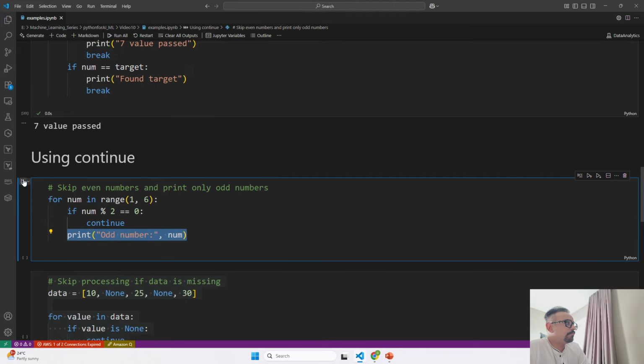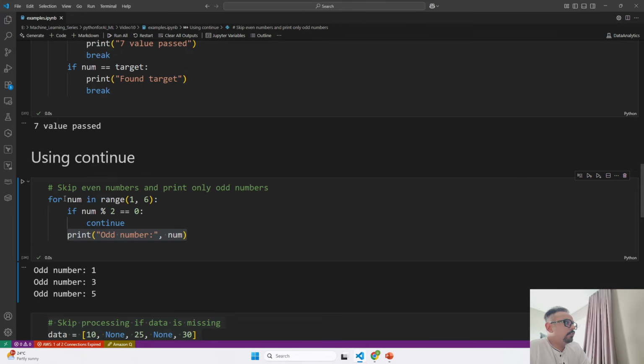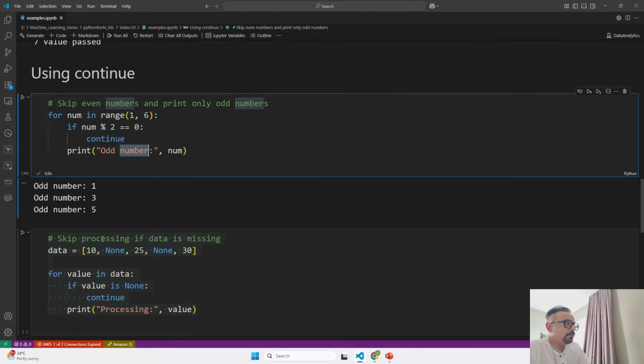See, first the value is 1. Is 1 divisible by 2? No, so it will not continue and it will print this. Then again, if I go to 2, 2 is divisible by 2, it will continue and skip the print. So this is how it keeps on running by using the continue statement.